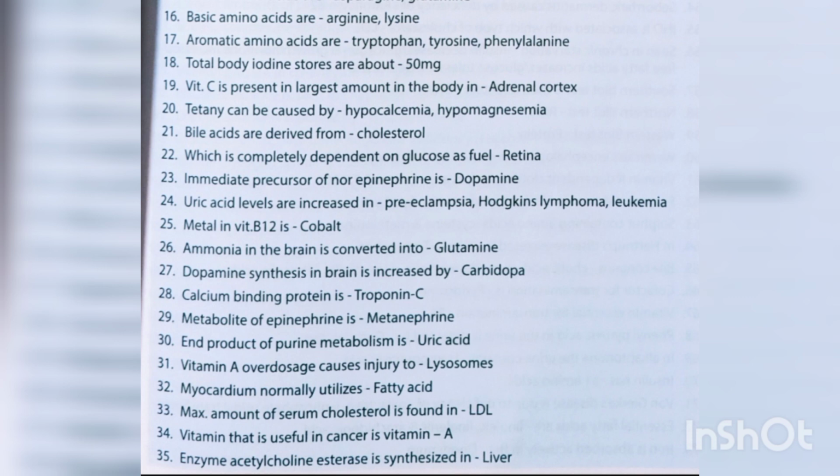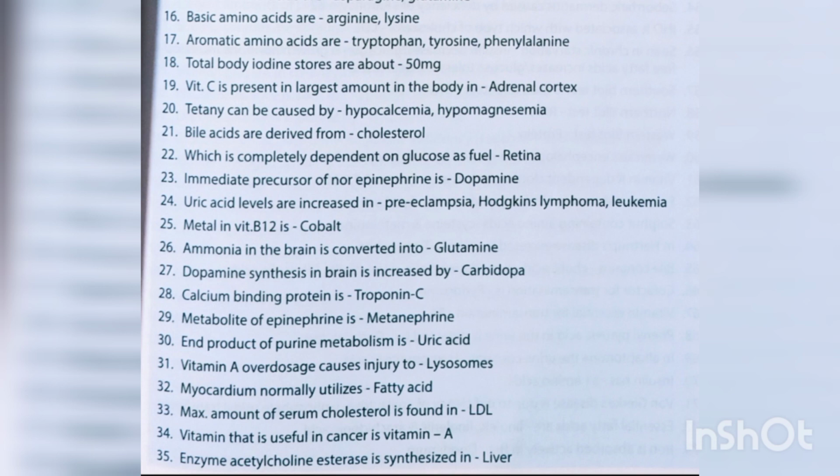Aromatic amino acids are tryptophan, tyrosine and phenylalanine. Total body iodine stores are about 50 mg. Vitamin C is present in largest amount in the body in the adrenal cortex. Tetany can be caused by hypocalcemia, hypomagnesemia. Bile acids are derived from cholesterol. The tissue completely dependent on glucose as fuel is retina.